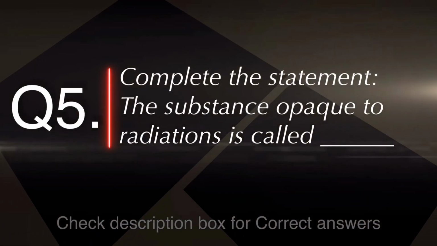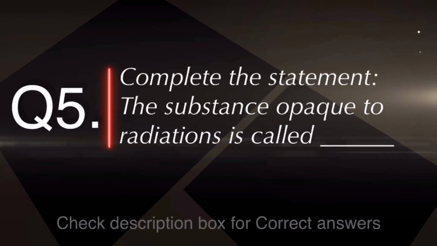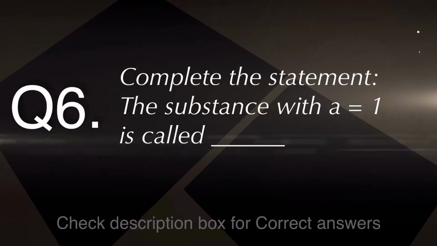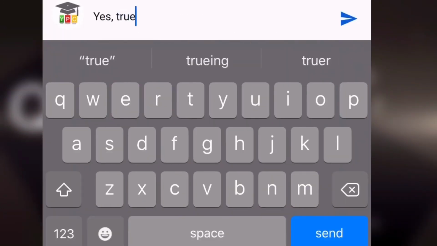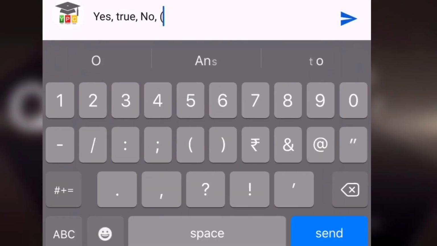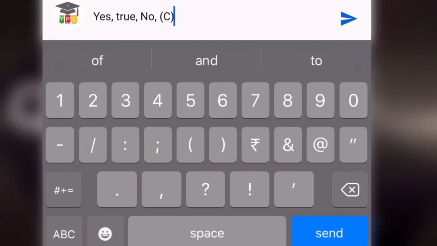Complete the statement. The substance opaque to radiations is called. Complete the statement. The substance with A equal to 1 is called. You may comment your answer in the comment box separated by commas. In MCQs, just write option A, B और C.